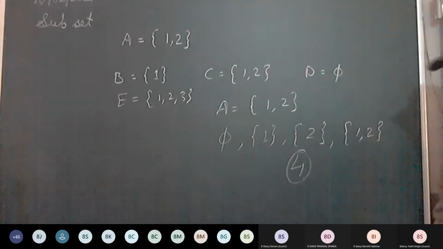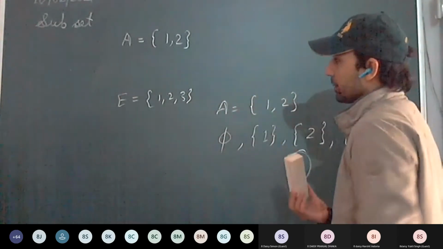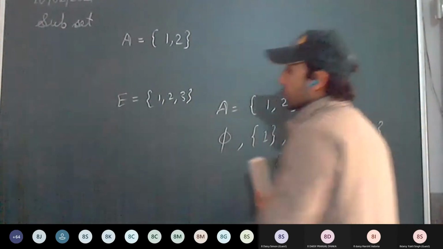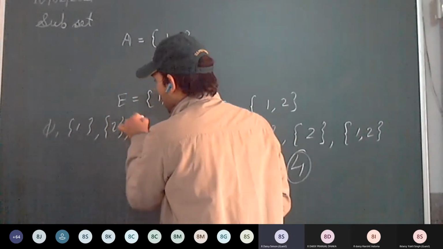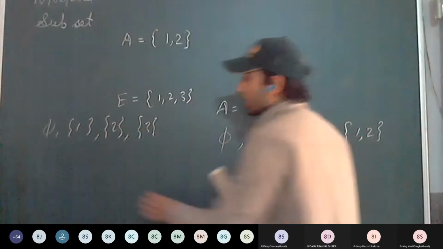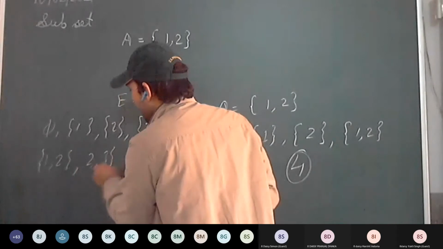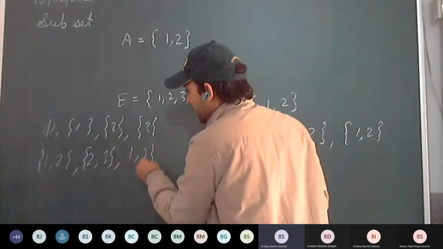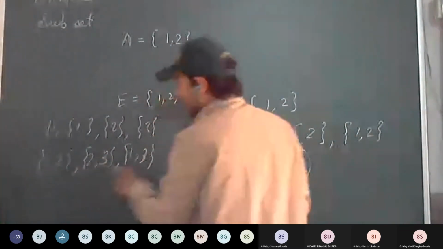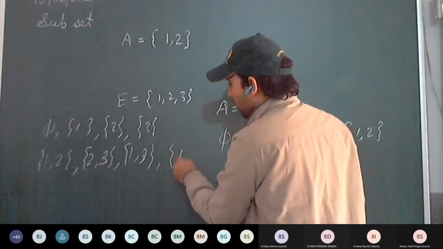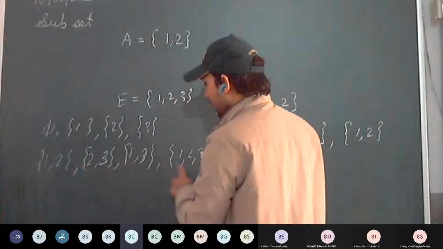4. Okay. If I'm writing, find the subsets of this one: 1, 2, 3. It will be the null set, then 1, 2, 3. These are subsets. Then again 1, 2, then 2, 3, then 1, 3. 2, 1 is the same as 1, 2. And one more: 1, 2, 3. How many do we get? 1, 2, 3, 4, 5, 6, 7, 8.